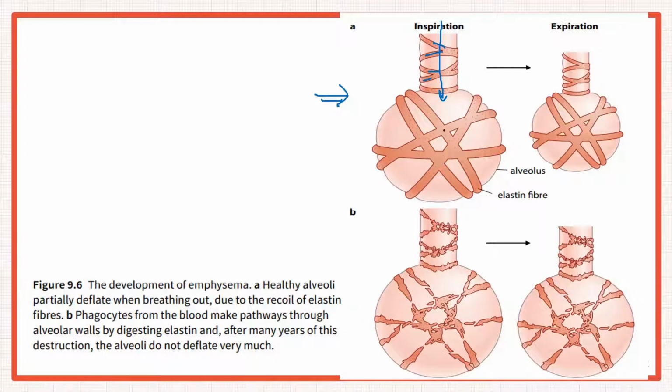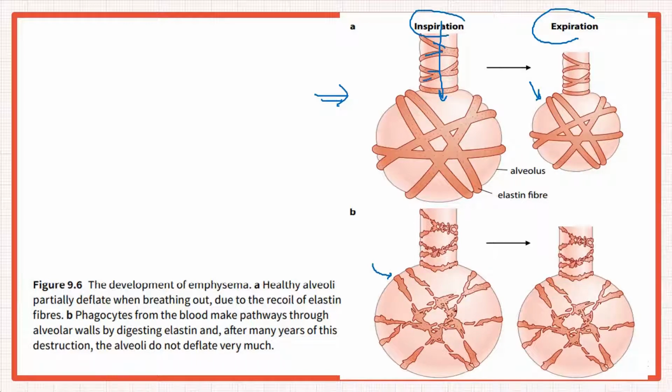So these elastin fibers are helping in stretching and recoiling. So look at the size. During expiration, it recoils. Again, these are the same elastin, and they are helping in recoiling. So this is the normal process: inspiration, expiration in a normal healthy lung. But look at what happens in emphysema. The elastase, which is being released by the phagocytes, because they have to go and kill the bacteria which is present inside the alveolus, damages the elastin fibers first.